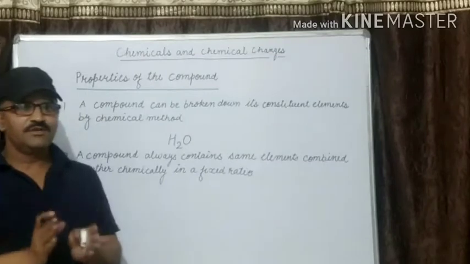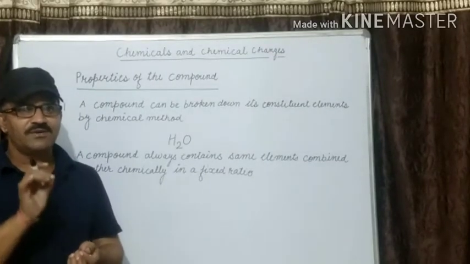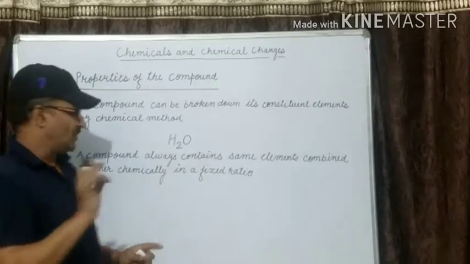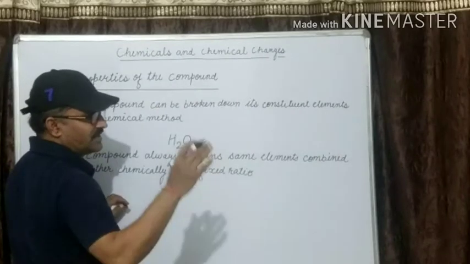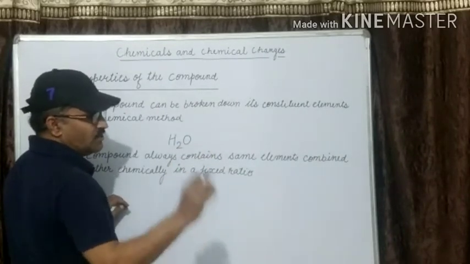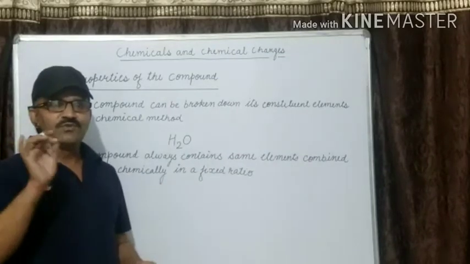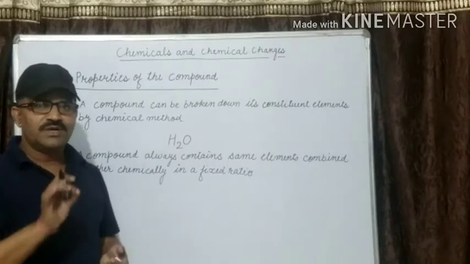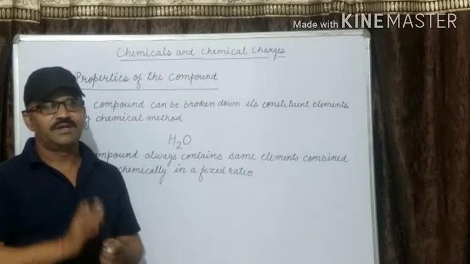No matter where you take the water, it will always contain hydrogen and oxygen in the ratio 2 to 1 by volume. If you take it from seawater, from tap water, from anywhere, you collect that water, the same ratio will be there: 2 volumes of hydrogen and 1 volume of oxygen. Sugar is a compound of carbon, hydrogen and oxygen.